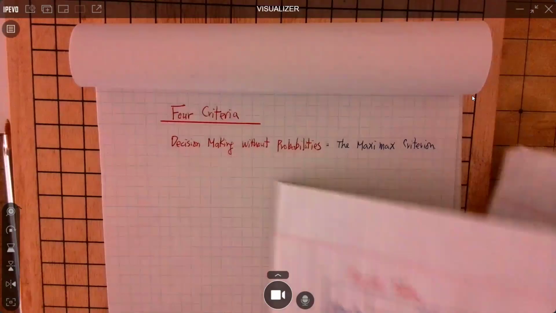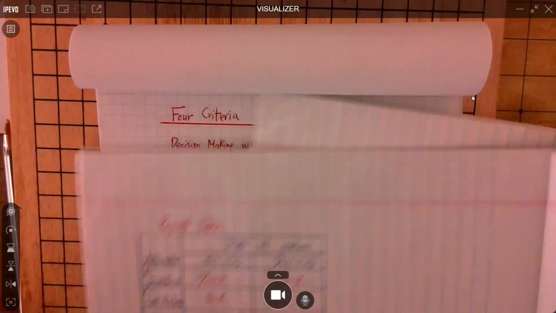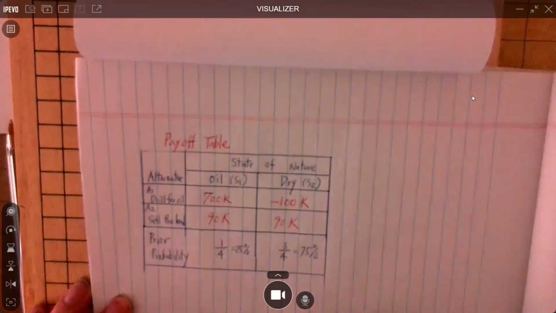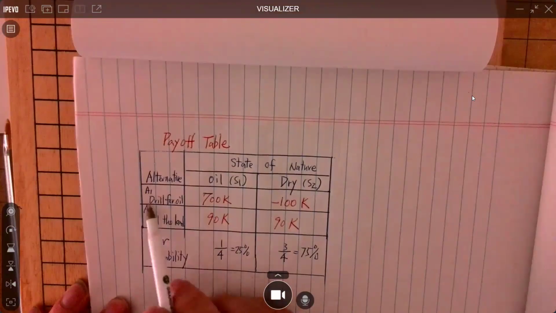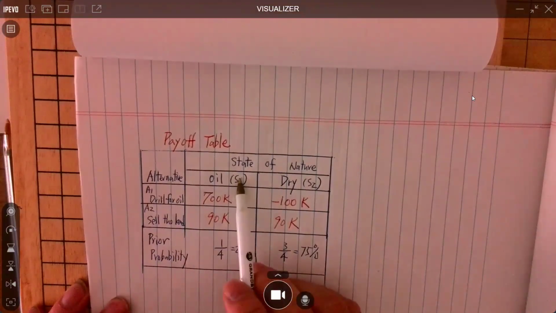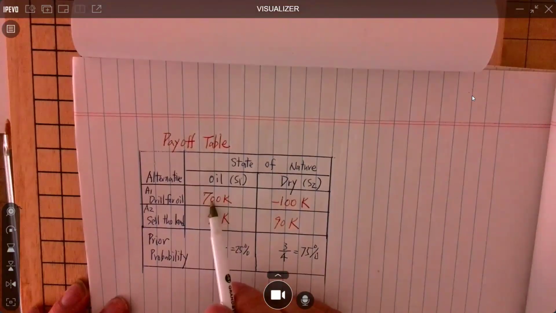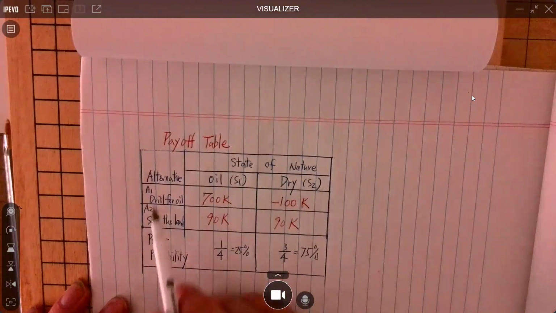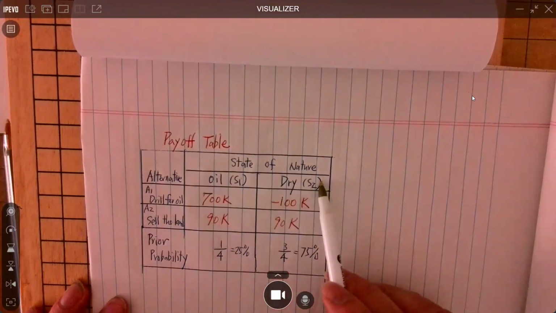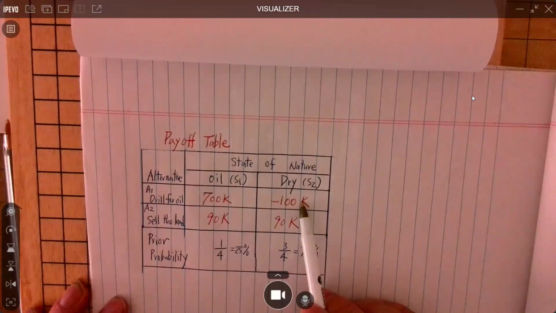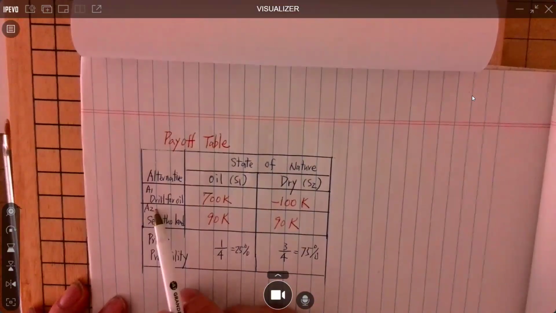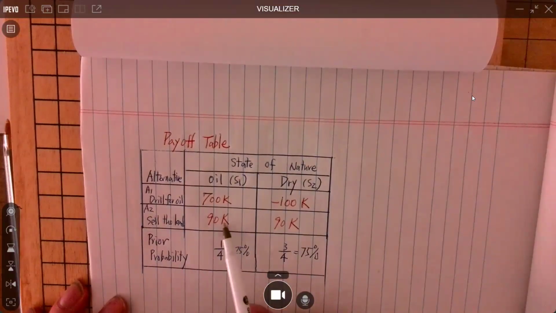Let's review the payoff table. If action 1 is used, drill for oil, and there's oil underground, the expected payoff is going to be $700,000. If we decide to drill for oil, but underground is dry, the company will lose what? $100,000. If the company doesn't want to take any risk, they can just take action 2, sell the land. Selling the land is risk-free, the company gets $90,000.